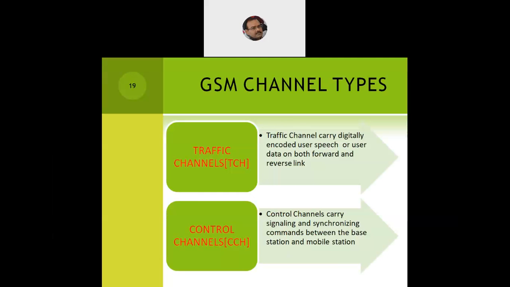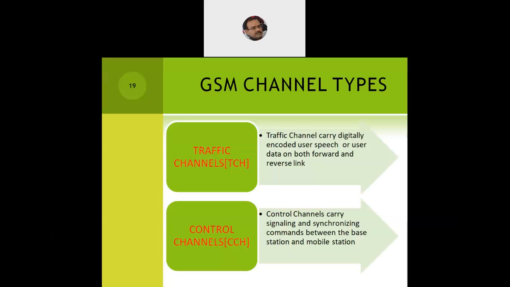Now what will the traffic channel do? They will carry our data, subscriber data. So the traffic channel carries the digitally encoded user speech or the user data, both on the forward and the reverse link as such. And what will the control channel do?